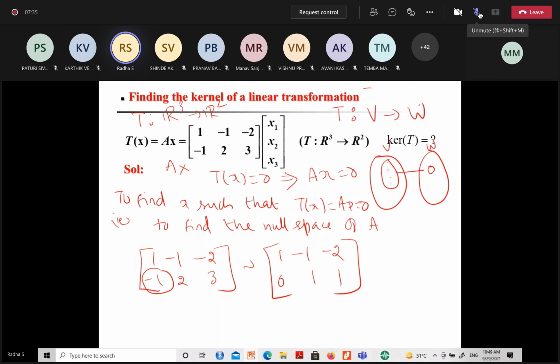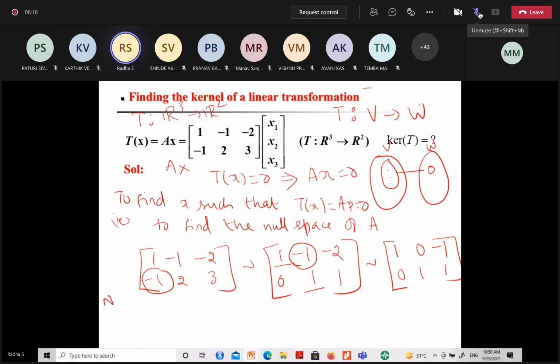Is this in row echelon form? Yes. Right? For more simplification, I can make this also 0, that is reduced row echelon form I'll do. Because this is the first non-zero entry, below this is 0. Second row, this is the first non-zero entry, below this there is no non-zero element. I'll make the entry above this 0 so that reduced echelon form will come. How to make this minus 1 zero? R1 goes to R1 plus R2. So 1, 0, minus 1, 0, 1, 1. Okay?